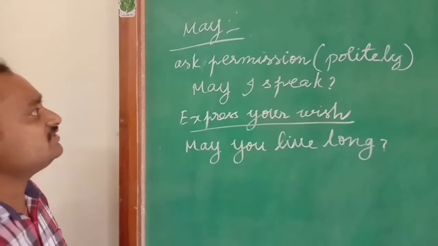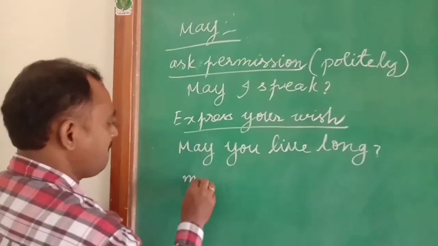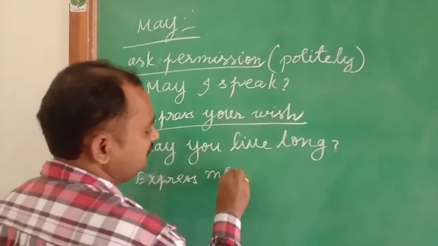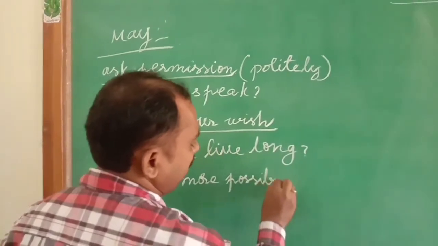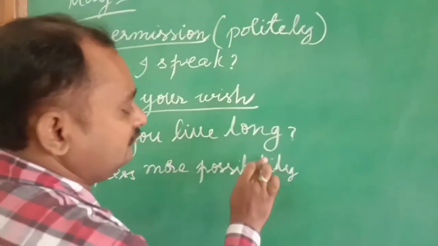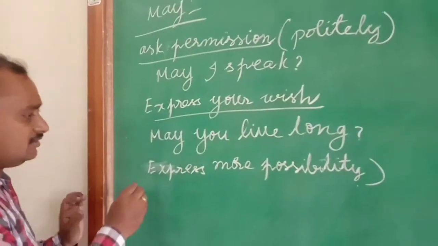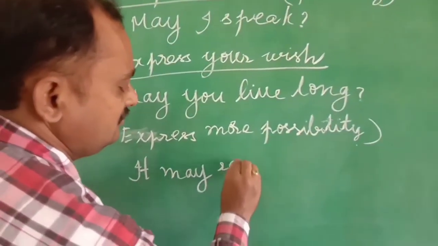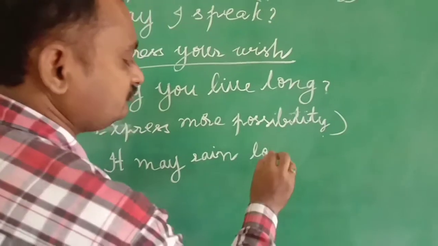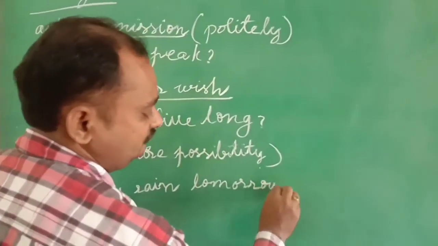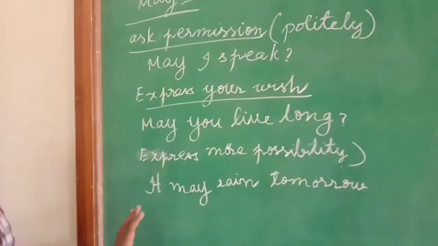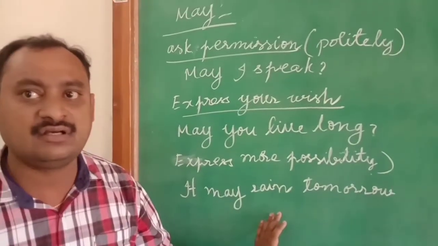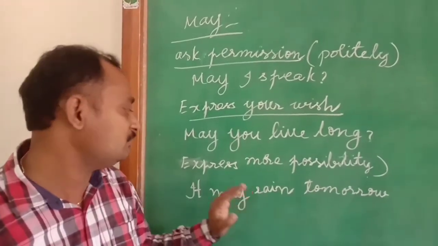Next, one more usage of this one is to express more possibility. Here, it may rain tomorrow. This sentence we can take as the example. It may rain tomorrow means there is more possibility of rain tomorrow. That expression you are giving by using the word may.